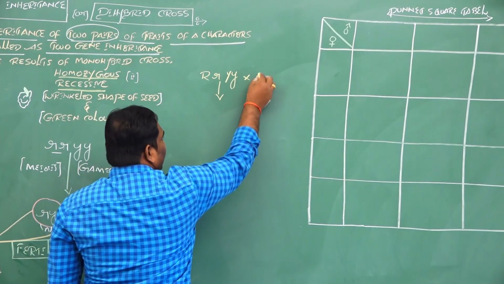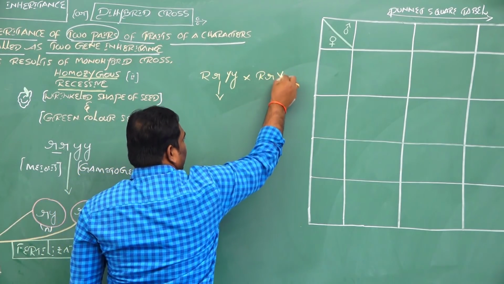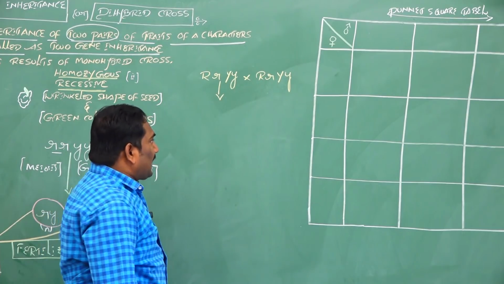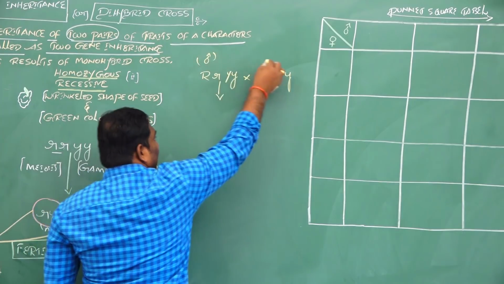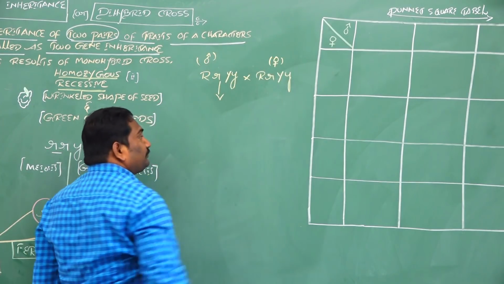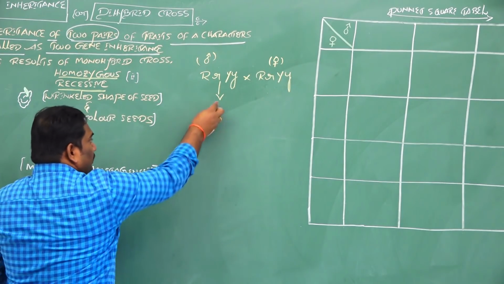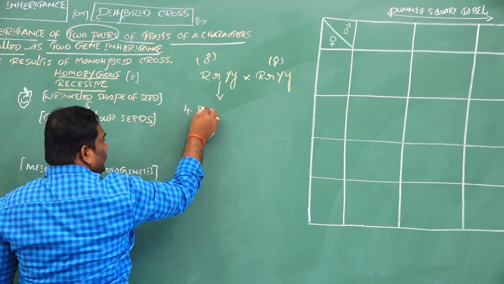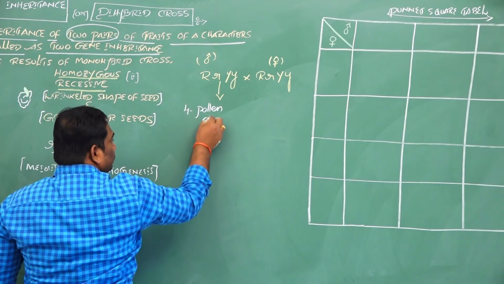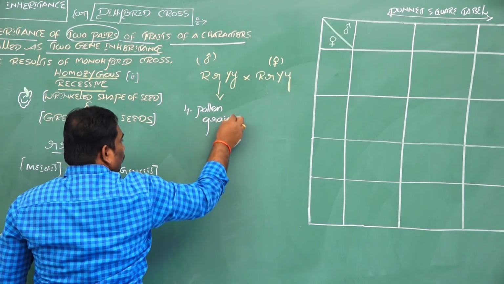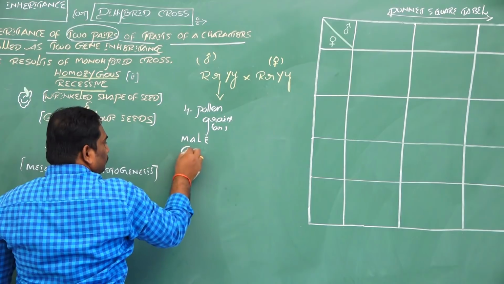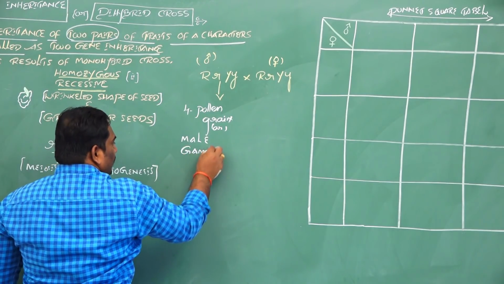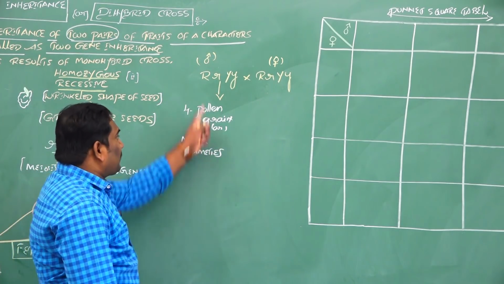If I consider this the male parent and this the female parent, it produces four different types of pollen grains, which are male gametes.